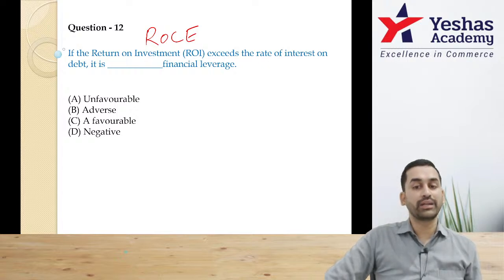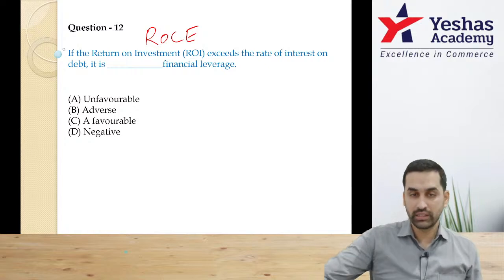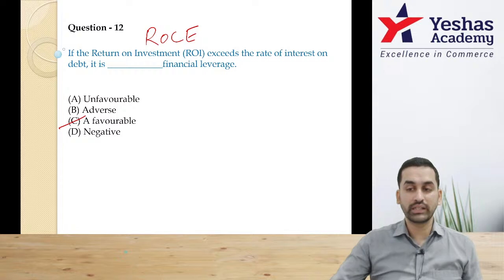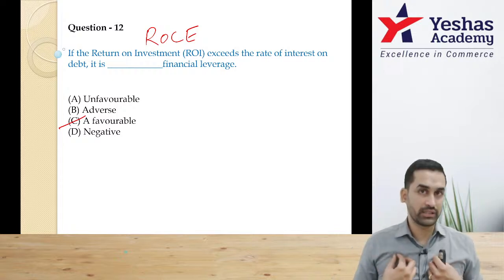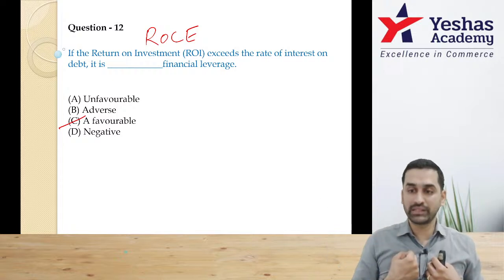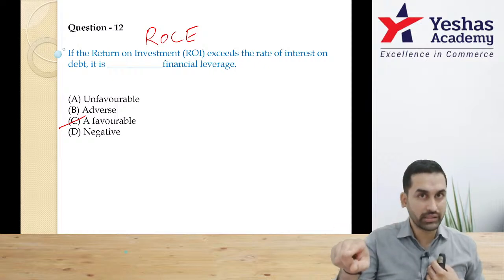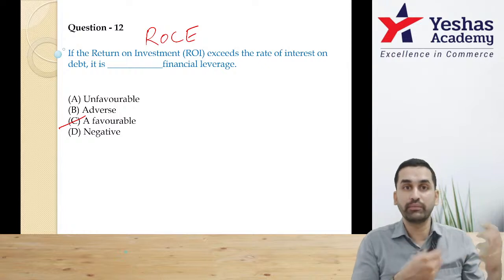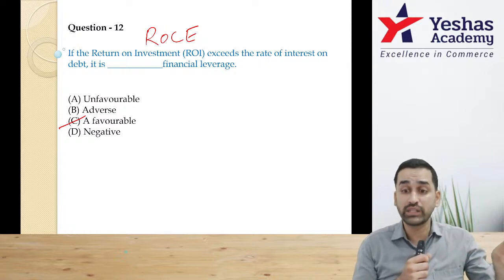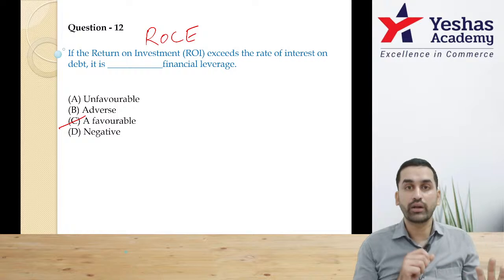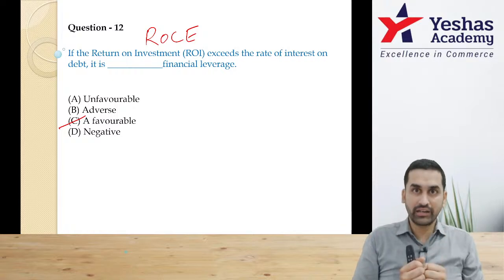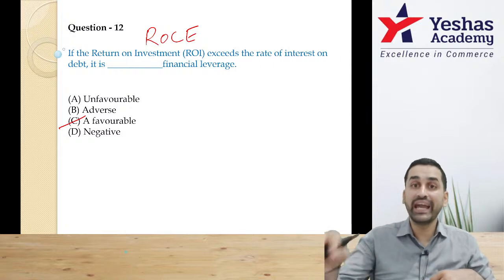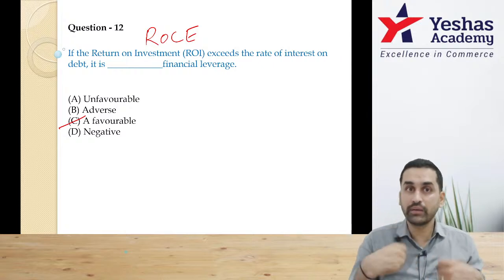If return on capital employed is more than the rate of interest, it is favorable in nature, correct? Those who are not able to understand, think, I'm running a business. I have taken a loan at 8% interest. 8% is the rate of interest. Using that 100 rupees, I am making 11% profit in my day-to-day business. That is called ROCE. Now take 100 rupees, make 11% return, and you pay only 8% interest. The difference becomes your profit.